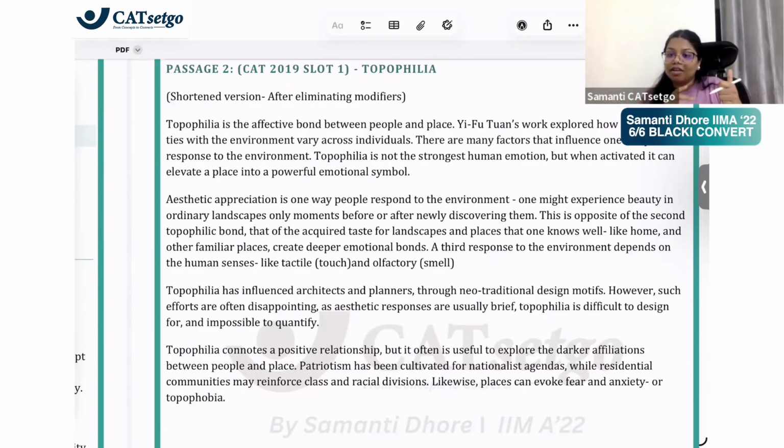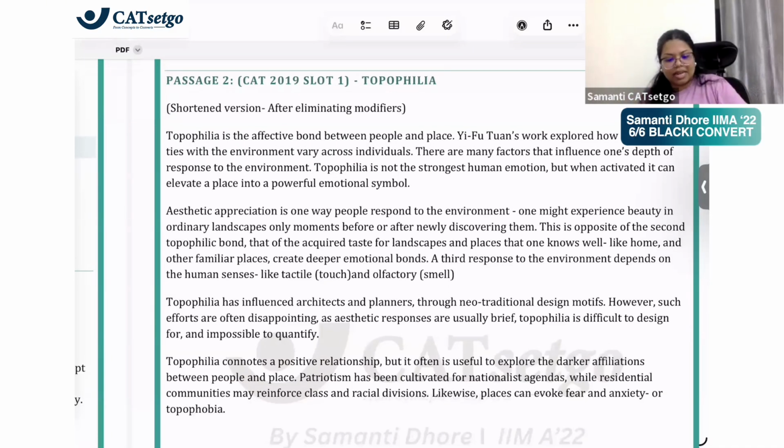That is why that exercise of modifiers that we learned in our second class is really, really important. Because the moment you eliminate it, it just starts making much more sense, and you can read it faster and understand it better. Right? Okay. So now let us analyze it one thing at a time.